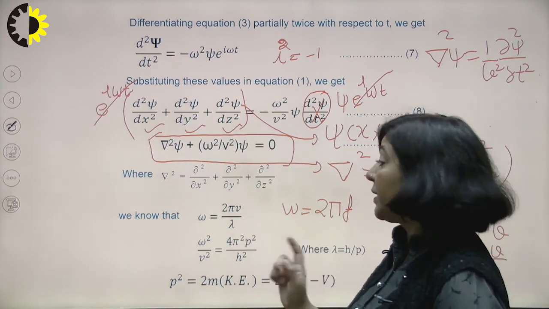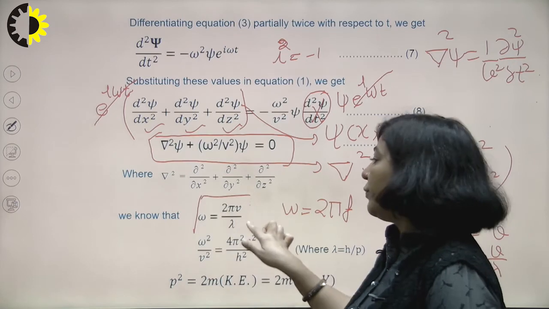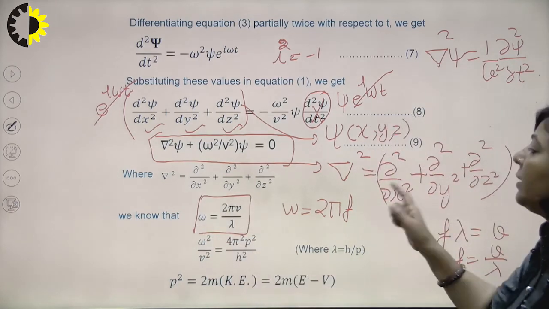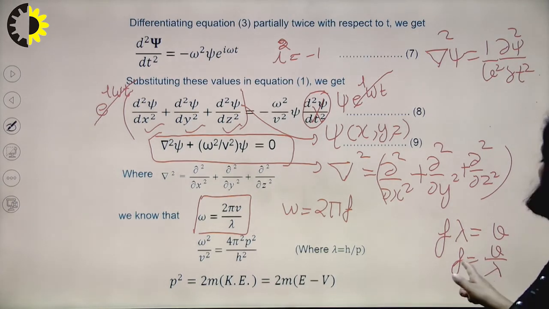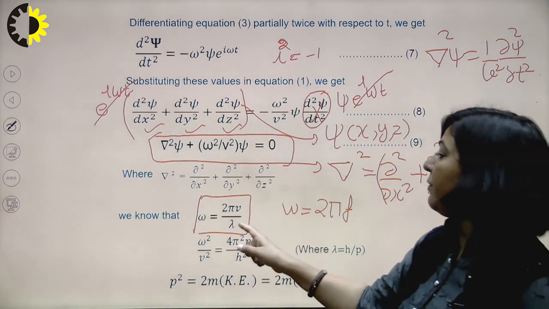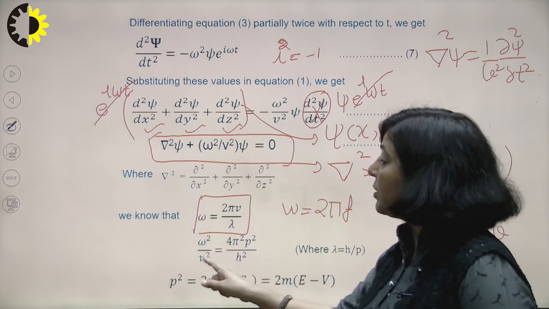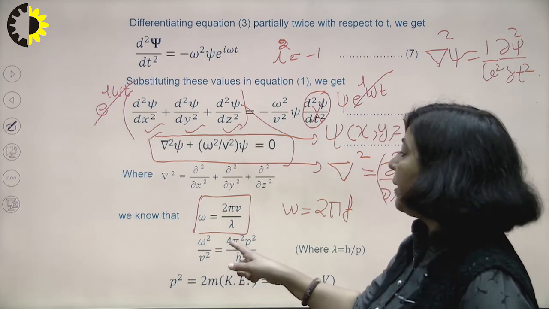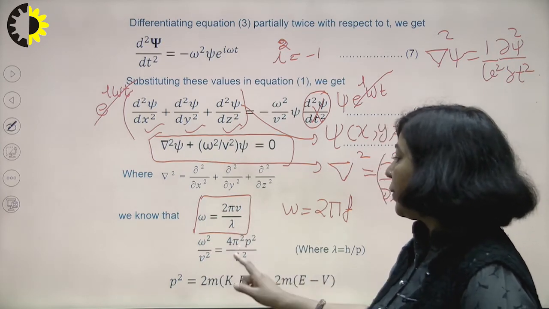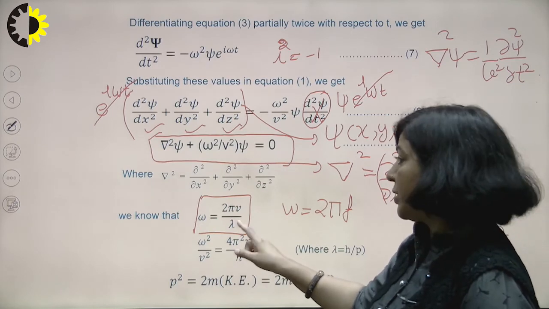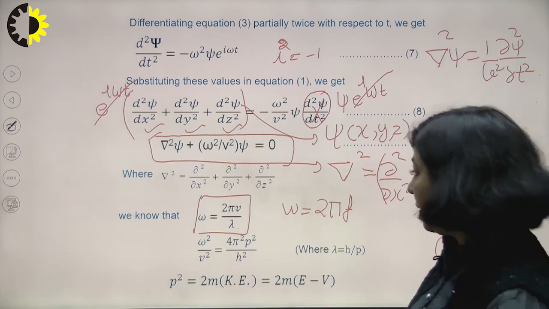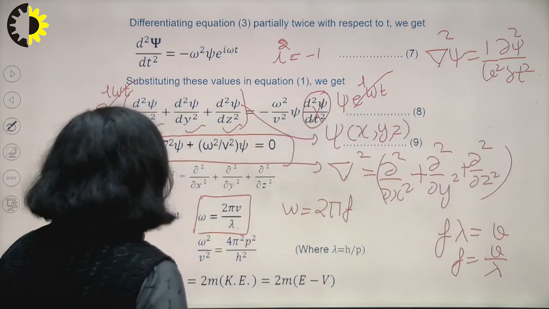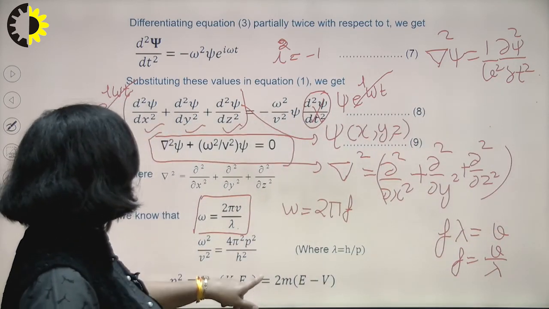What I am telling you is omega is the angular frequency, which is 2 pi times linear frequency. The product of frequency and wavelength is velocity, so f is equal to v upon lambda, so 2 pi v upon lambda. So what will be omega square upon v square? That will be equal to 4 pi square, and instead of lambda we are going to write h upon p. So you are getting 4 pi square p square upon h square.